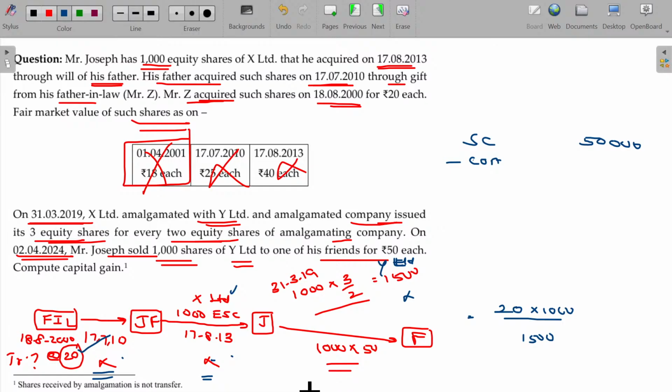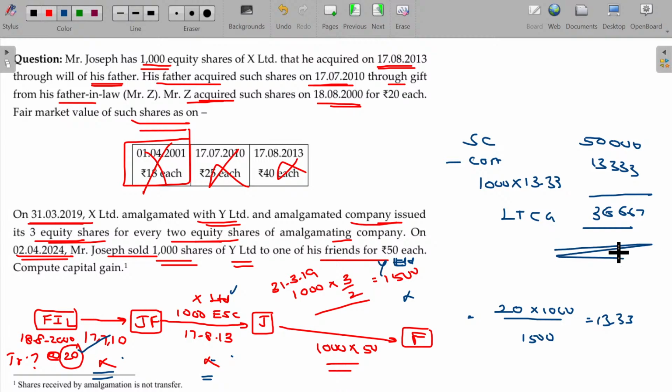The cost of acquisition of the previous form will be taken. The current form is the equity share capital of Y, the previous form being the equity share capital of X. The cost of acquisition of the equity share capital of X becomes the cost of acquisition of the equity share capital of Y. But there it was 20,000, here it's only 1,500 shares. Now, come on, get me the value. I think it is 13.33. How many shares are sold? 1000 shares. I assume that indexation is not applicable here. So 13,333 is the cost of acquisition. Your long-term capital gain in this case is 36,667. Clear? Yes, come on, make a note of it.